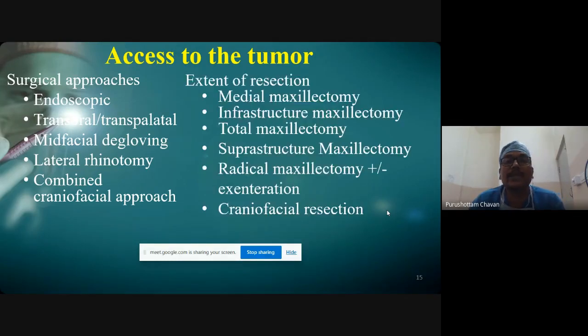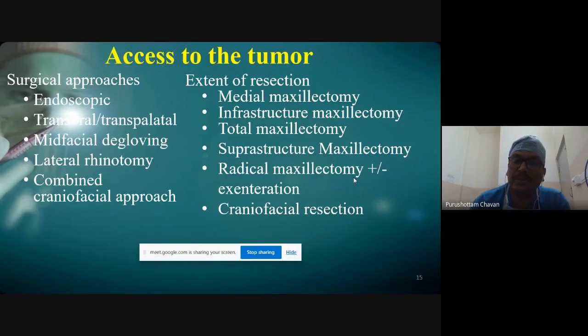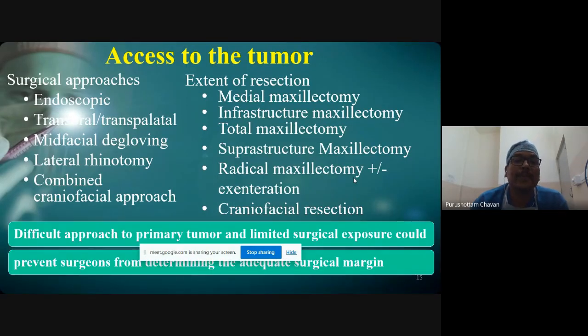Then the second is extent of resection. So one is for access and one is extent of resection. When it comes to extent of resection, depending upon where the tumor is, you can do medial maxillectomy, infrastructure maxillectomy, total maxillectomy, radical maxillectomy, or craniofacial resection. A difficult approach to the primary tumor and limited surgical exposure could prevent the surgeon from determining the adequate surgical margin.